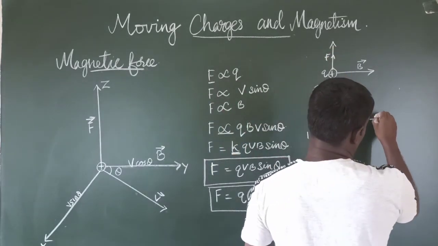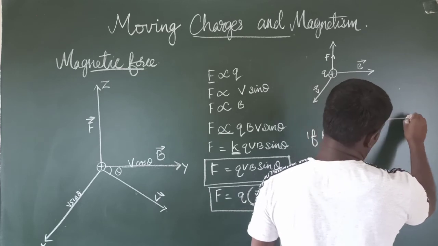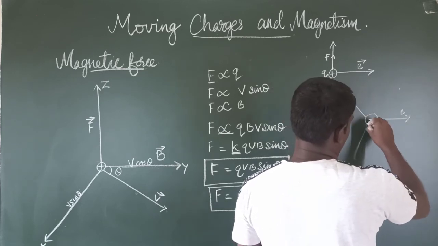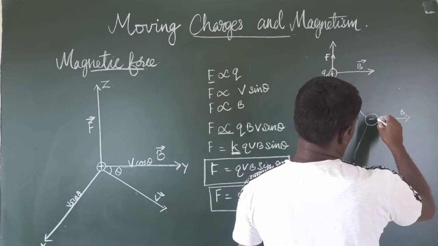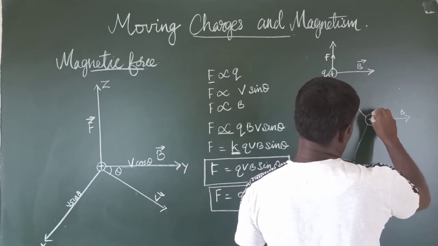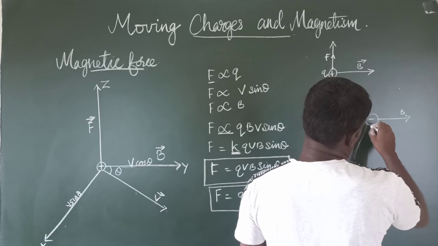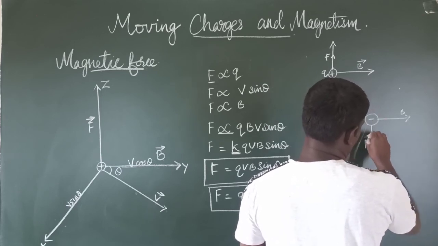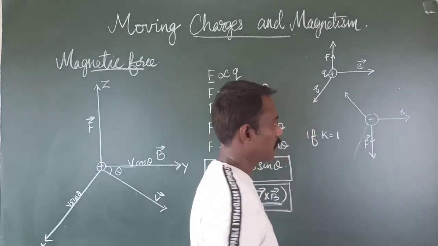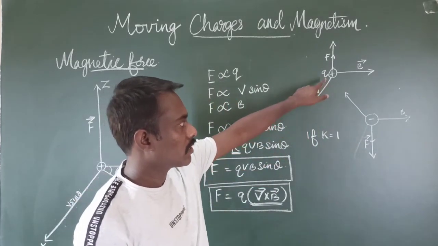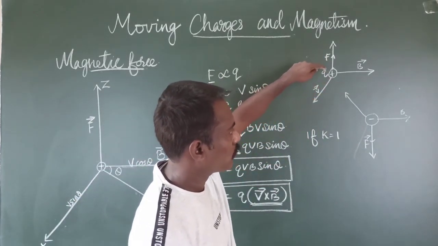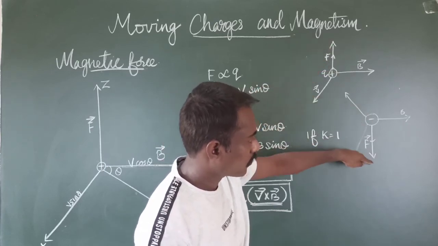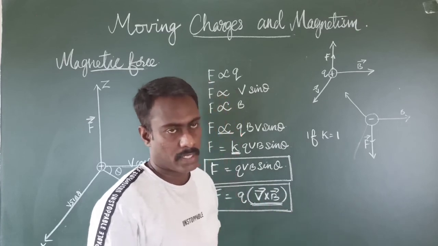If charge Q is negative, then with the direction of the magnetic field and the velocity component here, the force will be in the downward direction. If it is a positive charge, the direction of force exerted will be upward. If it is a negative charge, the direction of force will be downward.